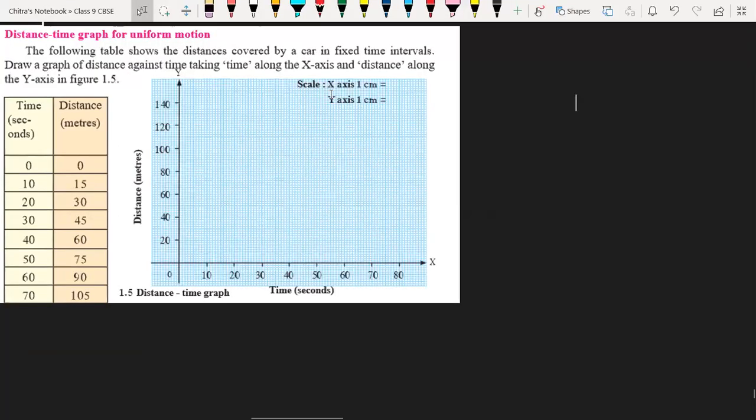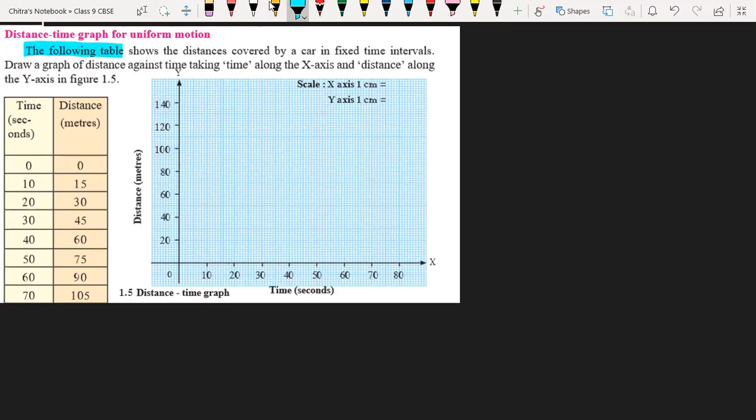Okay. So now we are going to understand the distance time graph for uniform motion. And we know what uniform motion is, we have already gone through the activity, which is nothing but when an object travels equal distance in equal intervals of time, then it is called uniform motion. So for that we have to understand the distance time graph.